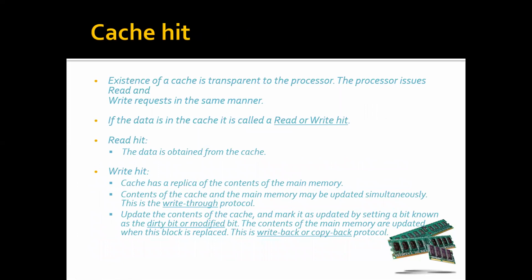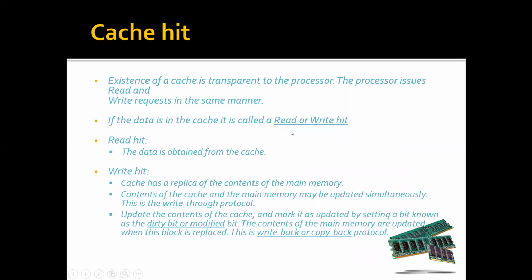The existence of a cache is transparent to the processor. The processor issues read and write requests in the same manner, by providing the address considering the main memory only. If the address generated by the processor for a read or write operation is found in the cache, then we say it is a hit. If it is for reading purposes, we say read hit. If it is for writing purposes, we say write hit.